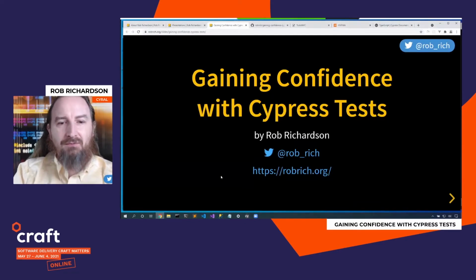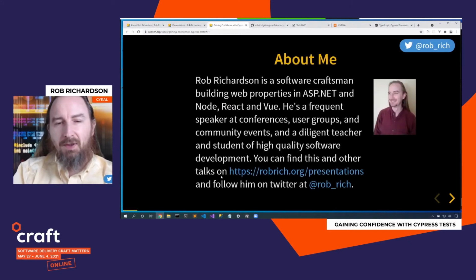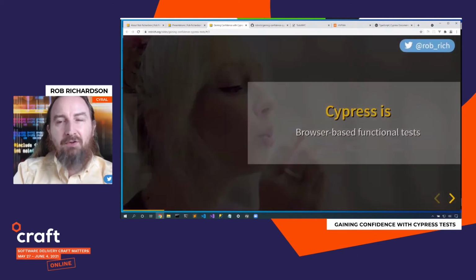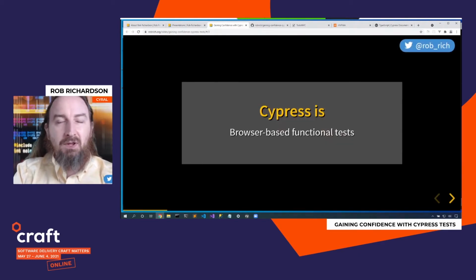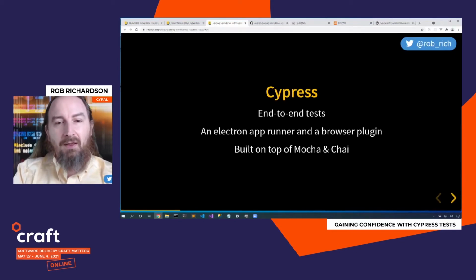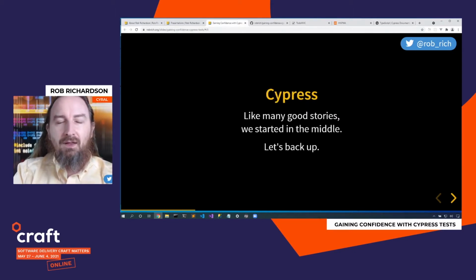Okay, so let's go dive in. What is Cypress? We talked about this guy. So we saw Cypress a little bit. Cypress is this browser-based piece for functional tests, integration tests. Cypress likes to call them end-to-end tests. It's an Electron app and a browser plugin. It's built on top of Mocha and Chai, and it's a really elegant way to build these end-to-end, these integration, these functional tests.